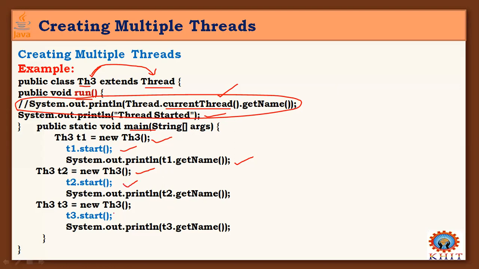Every time, I'm creating an object of thread class 3 and starting the thread, and the run method indicates that the thread has started. So I created three threads here, and every time I'm getting the name of that thread. What happens, we'll go and see here. Thread3.